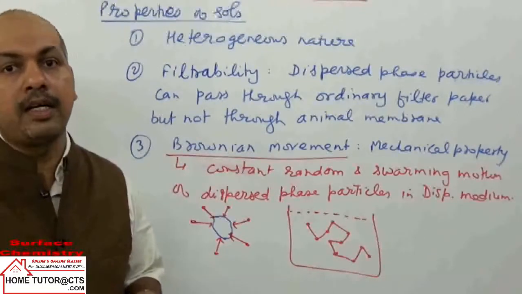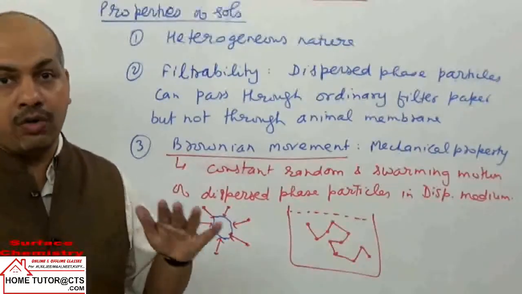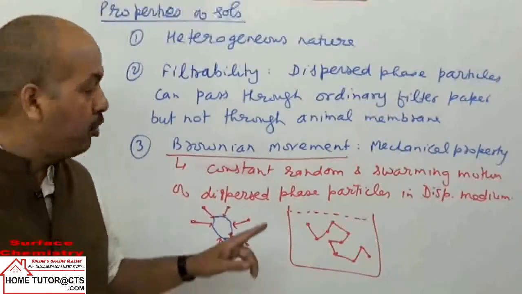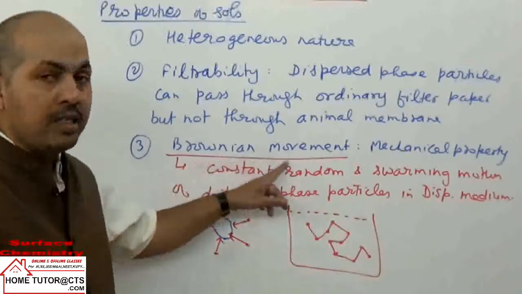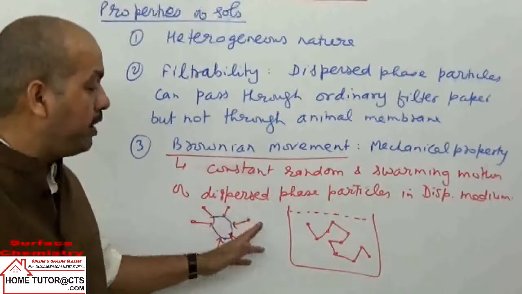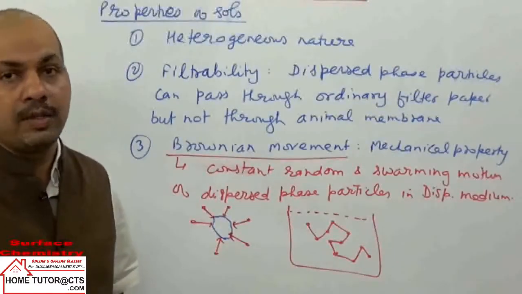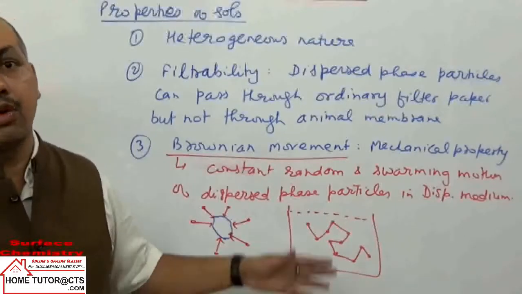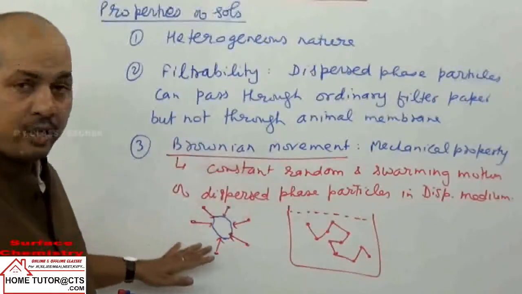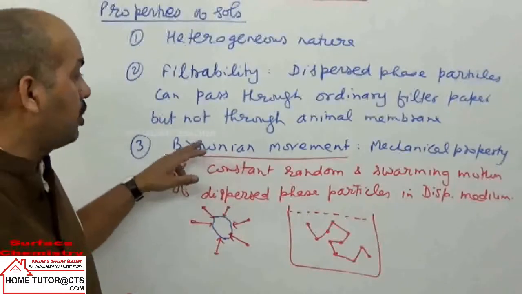The dispersed phase particles will not settle down at the bottom on standing. Why? Because of this Brownian movement. It is one of the main causing agents or reasons for this stability of the sols, that the dispersed phase particles will not settle down at the bottom. I hope it is clear. It is taken Brownian movement.